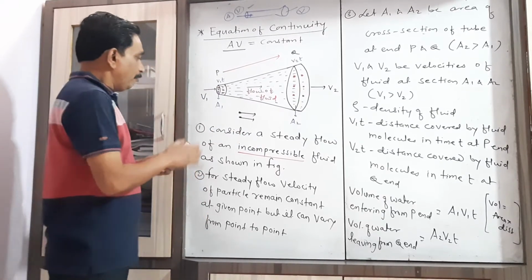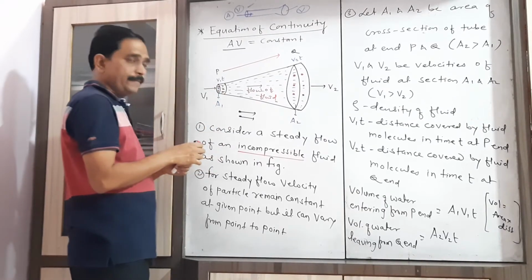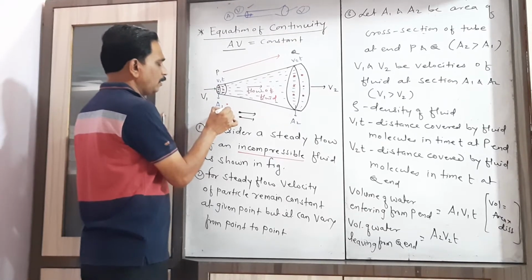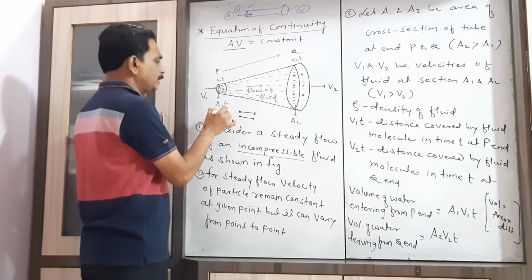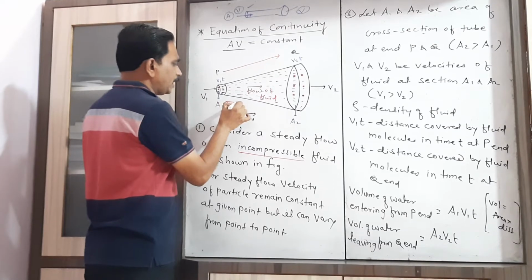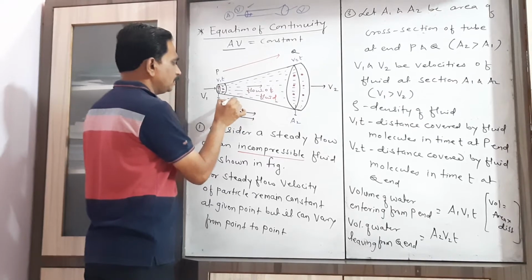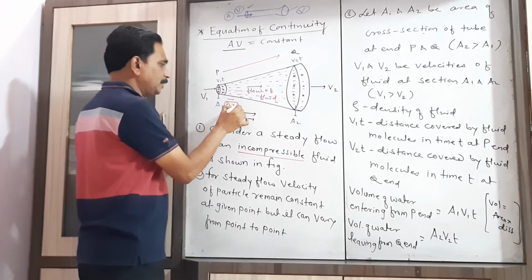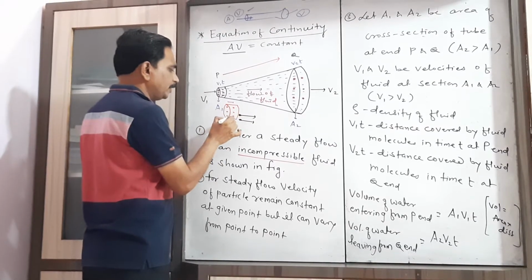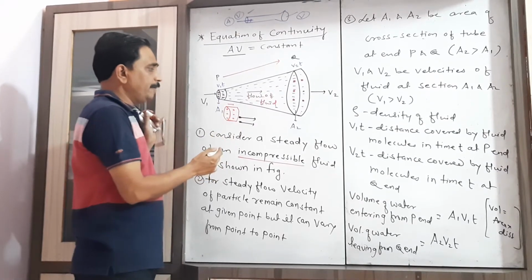Now when the fluid starts flowing from this end P, consider these are the particles of the fluid which are initially present. When this fluid starts flowing, it will move in the forward direction. Let us consider only this part, which is obtained just by considering the motion of particles of the fluid.